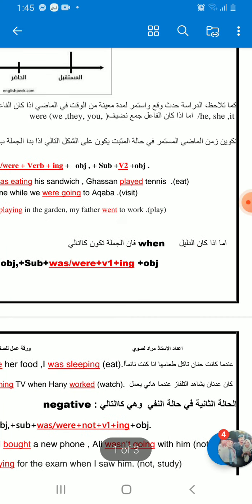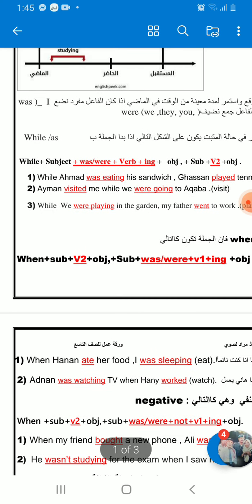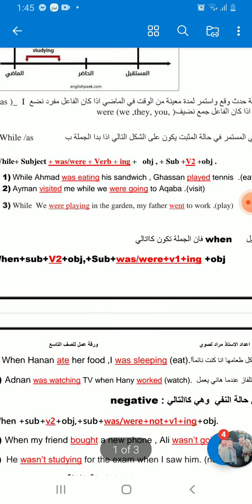If we start with when, okay, same thing, but if we start with when, we will put verb 2 after when. The rule is: when subject verb 2 and object, comma, subject was or were, verb 1 ing, object.